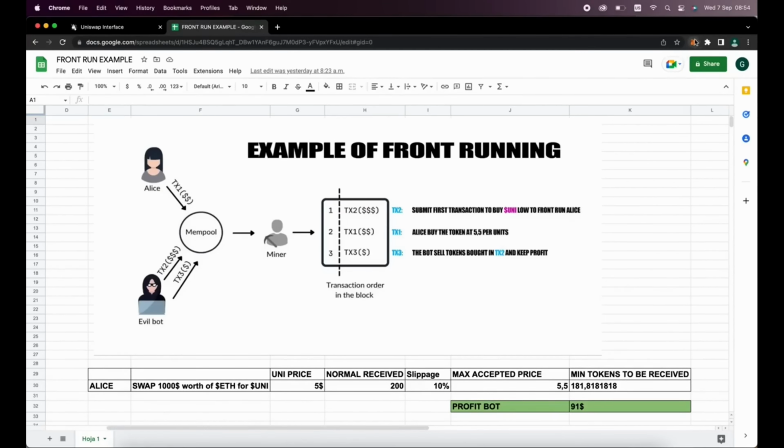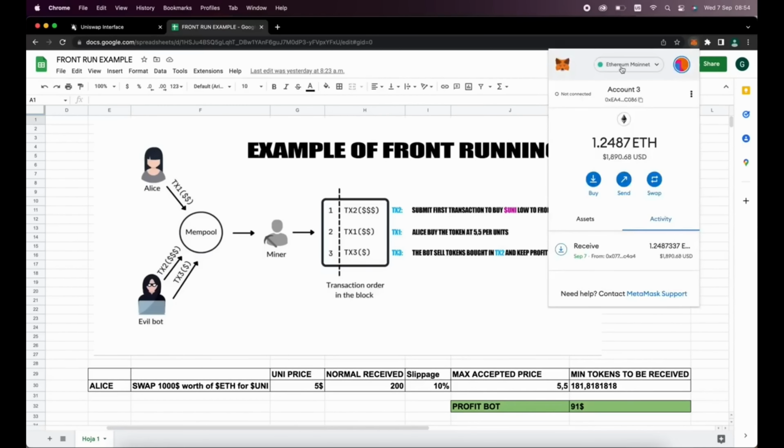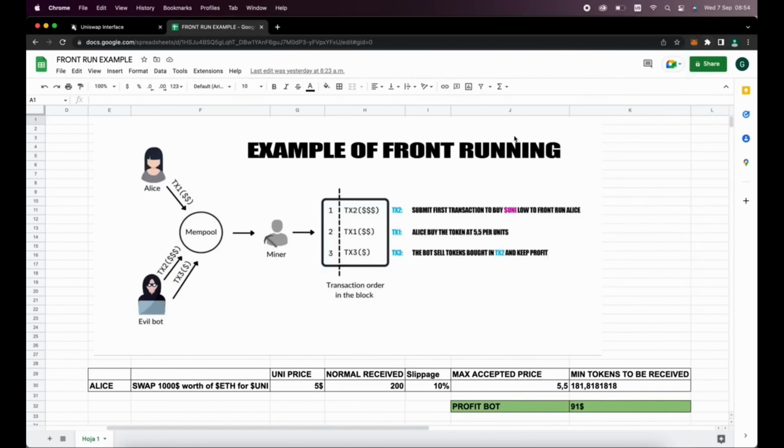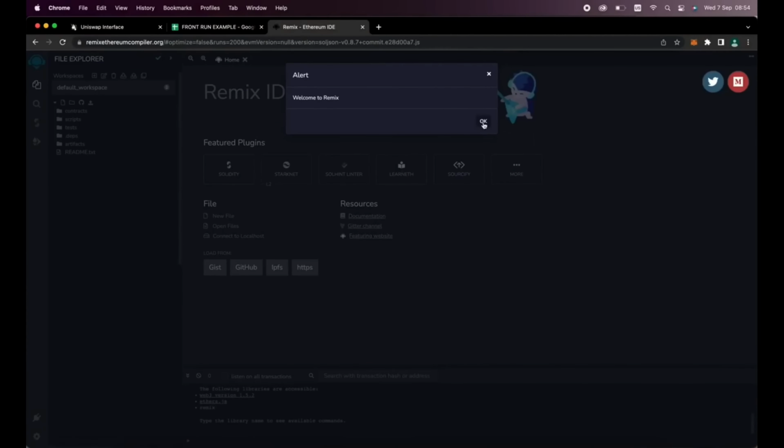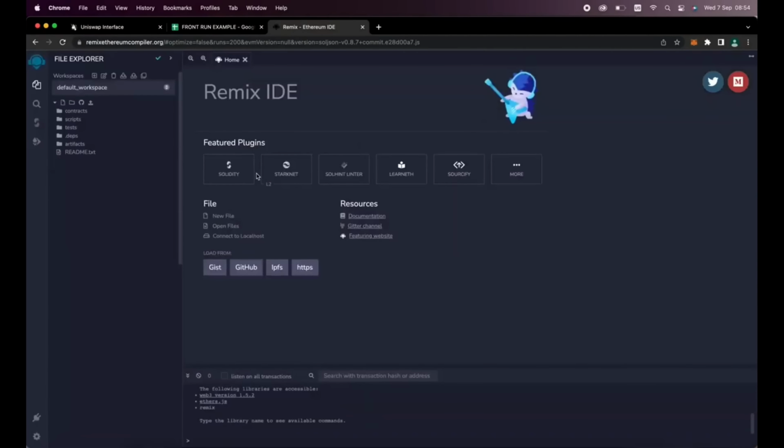To start, we will need to have MetaMask installed and connected to the Ethereum mainnet. So if you are unsure of how to do so, I will include the official MetaMask installation guide in the description below. To deploy our MEV smart contract, head over to the Ethereum Remix compiler. The link will be down below. Remix is an IDE which allows us to deploy smart contracts on the Ethereum blockchain.